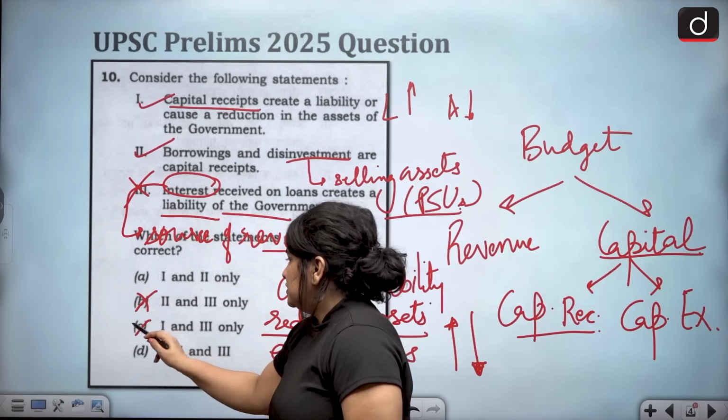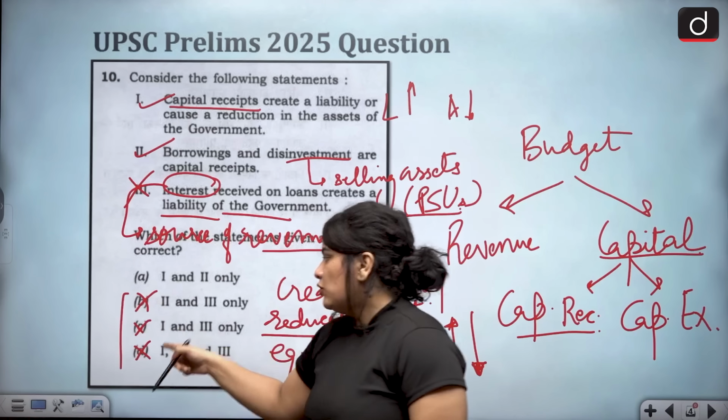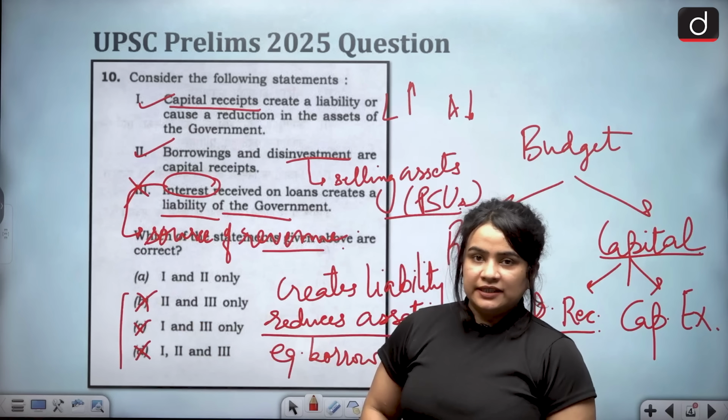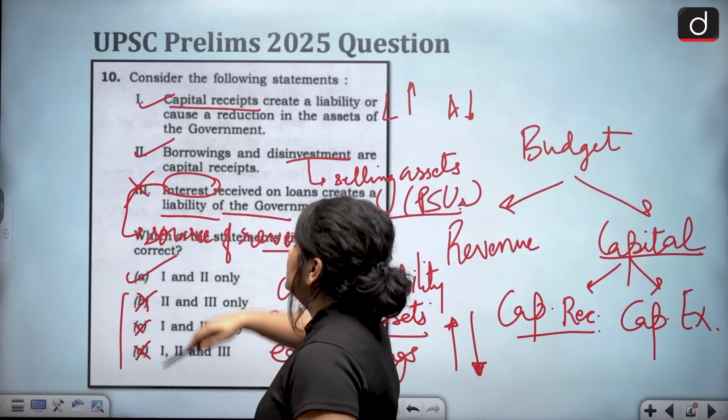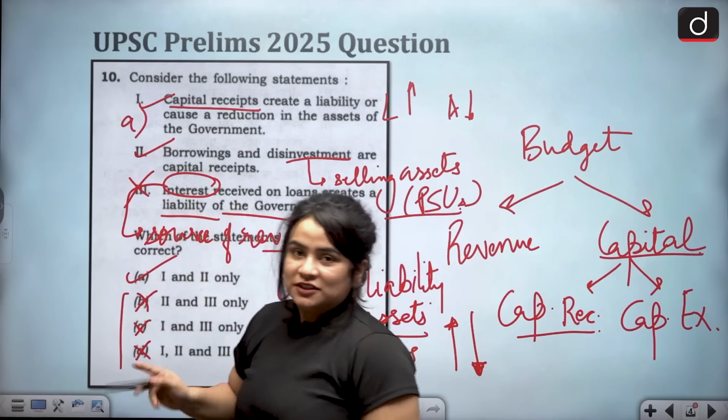By virtue of elimination, we see that 3 options get eliminated, and therefore we arrive at the correct answer, which is option A for this question.